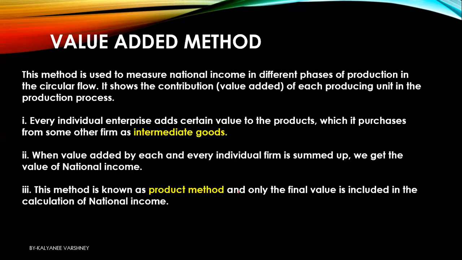Gross value added at market price, also known as GDP at MP. Or we can add the final product value of every product, and we can also get the same value. Now, we add only the value addition or only the final value so that we do not lead to double counting. So this method is also known as the production method. As you can see, every individual enterprise adds certain value to the products which it purchases from other firms, known as intermediate products.